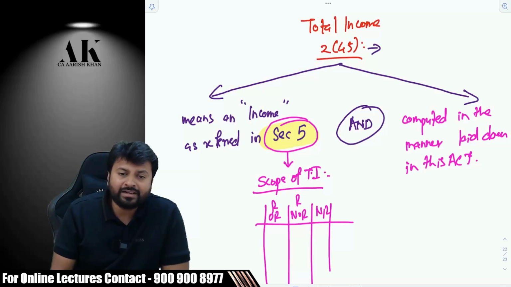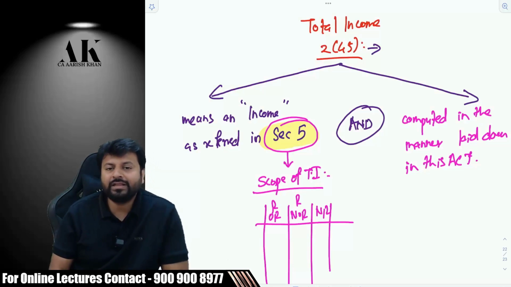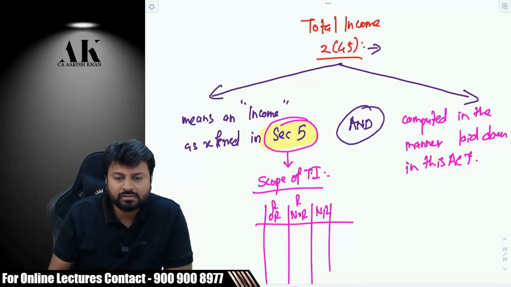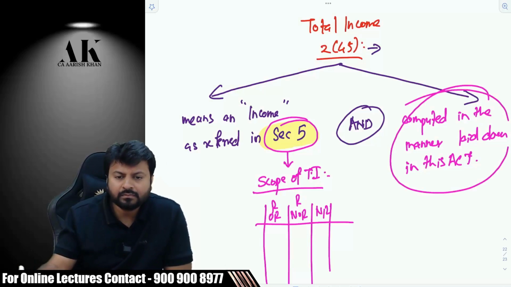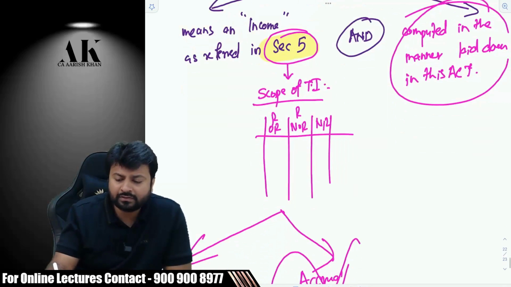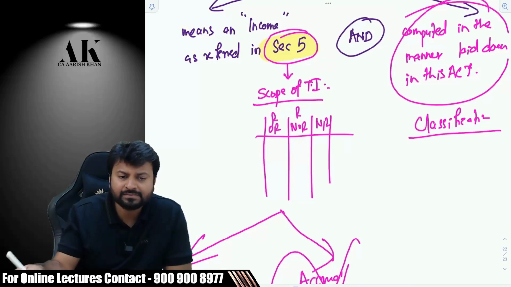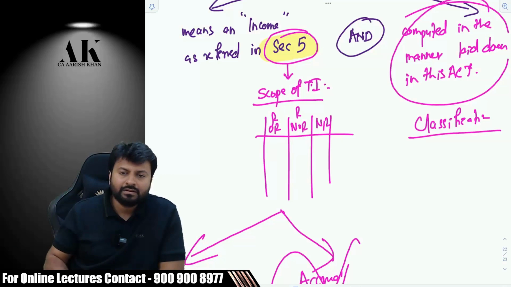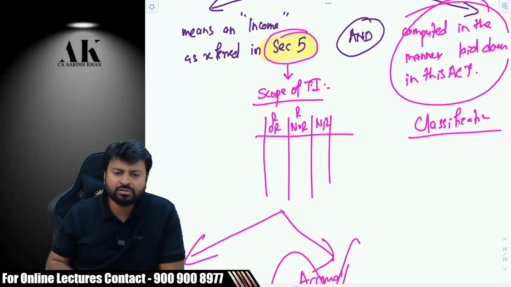We don't have that right. So we need to bring the taxability within the scope first, and then you compute the income. For computation, you have to do first of all what? Classification, right? Of the income into various heads. How many heads are there? 5 heads are there, starting from salary and ending with other sources, right?